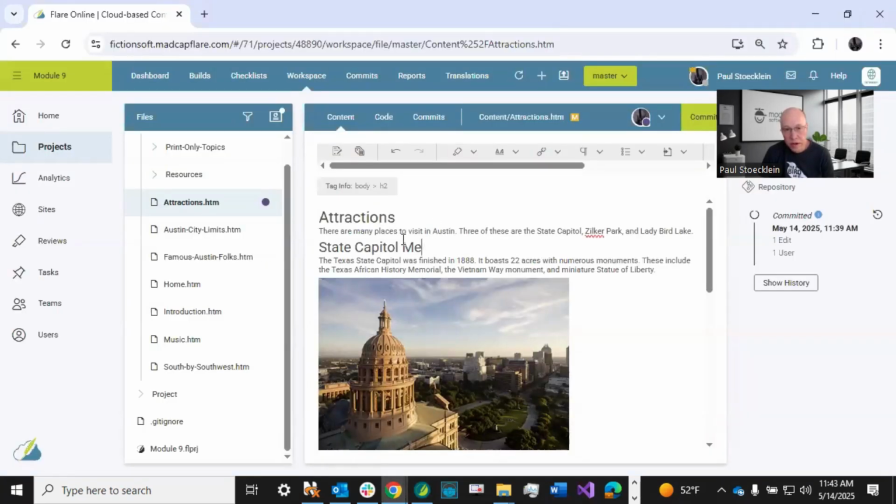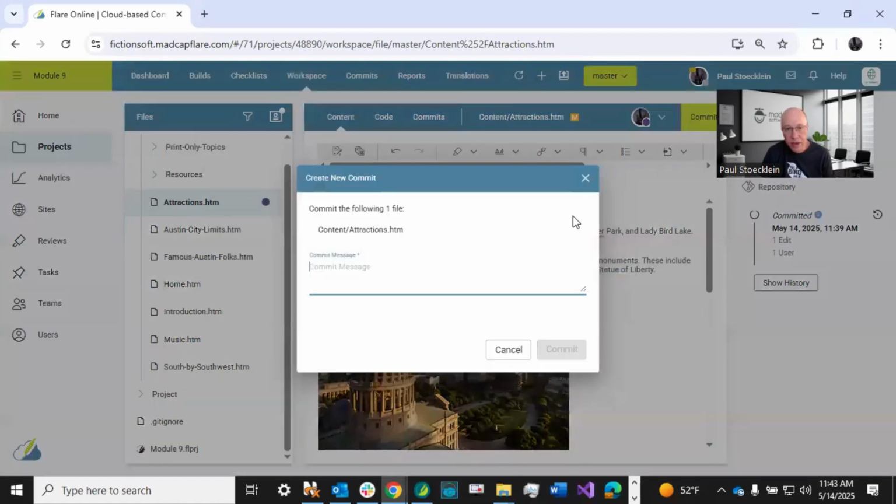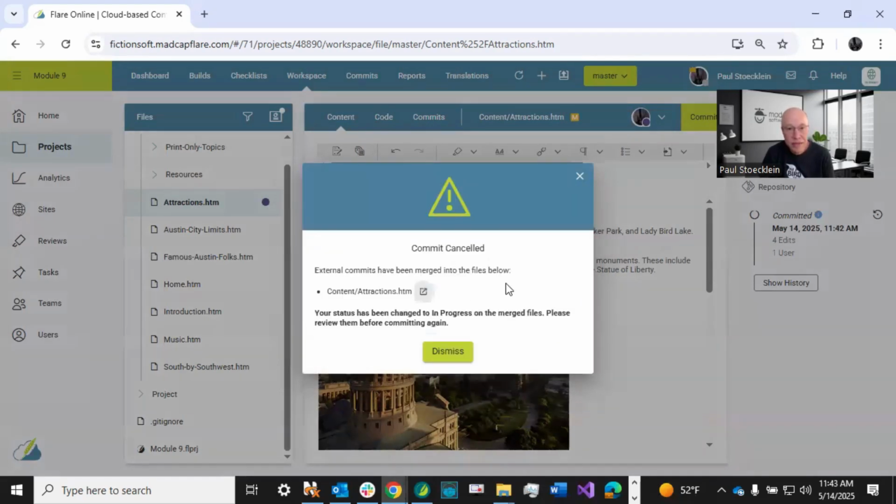So back in Flare Online, I'm still working in this topic, and I decide, all right, it's time to commit. I click here, and I add my message, and I click commit, and I get this message, and it says, hey, the commit's canceled because there have been external commits that have come in here, and my status is going to be in progress on these merged files. So what it wants me to do is take a look at these changes that have come in externally first before I commit my changes.